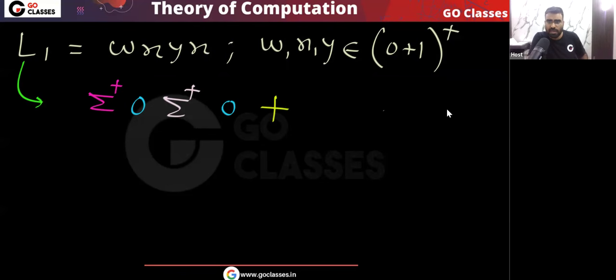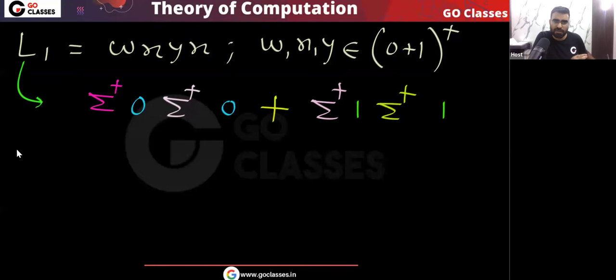Or what can happen? If the last symbol is 1, then somewhere there should be 1, because remember, if you consider this as 1, then somewhere there should be 1. Somewhere there should be 1. Now this w is sigma plus, this y is sigma plus.